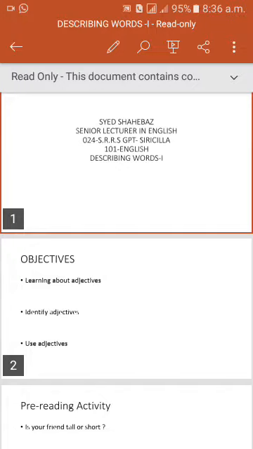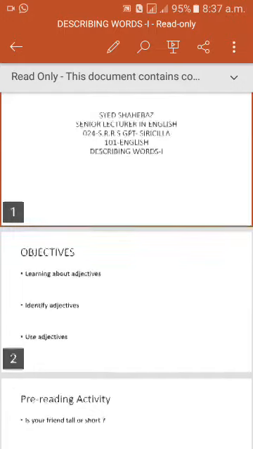Now, describing the objects, describing the process is also important for a student. The student has to describe different objects in the laboratories and the process involved in doing the experiments and all these things. One has to use the adjectives.